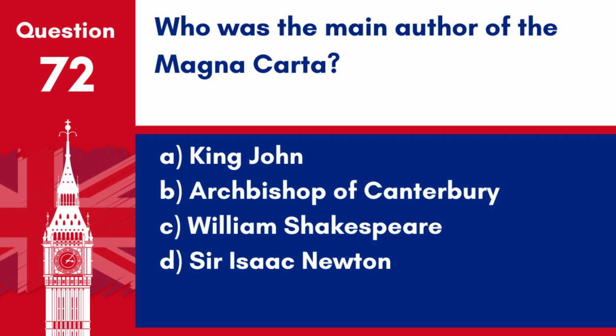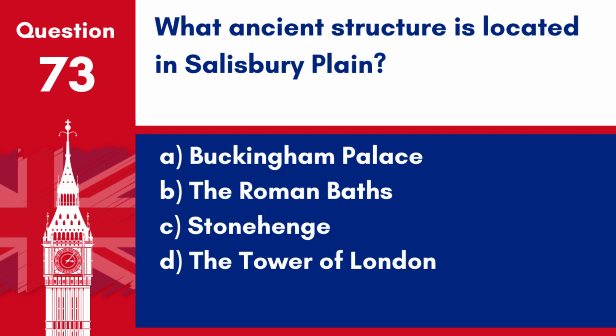Answer: B. Archbishop of Canterbury. The Archbishop of Canterbury, Stephen Langton, played a central role in the drafting of the Magna Carta in 1215. Question 73. What ancient structure is located in Salisbury Plain? A. Buckingham Palace. B. The Roman Baths. C. Stonehenge. D. The Tower of London.